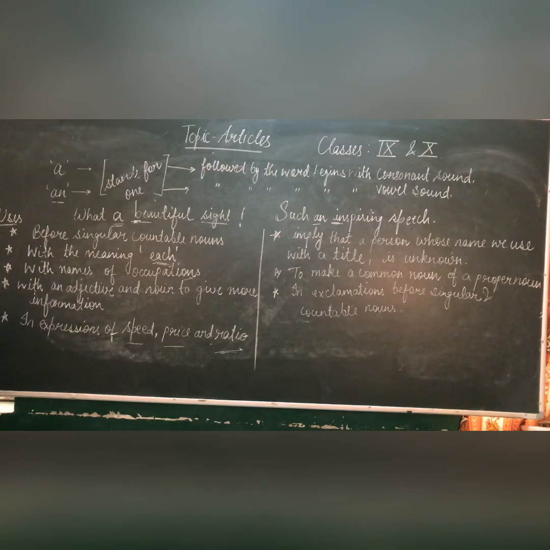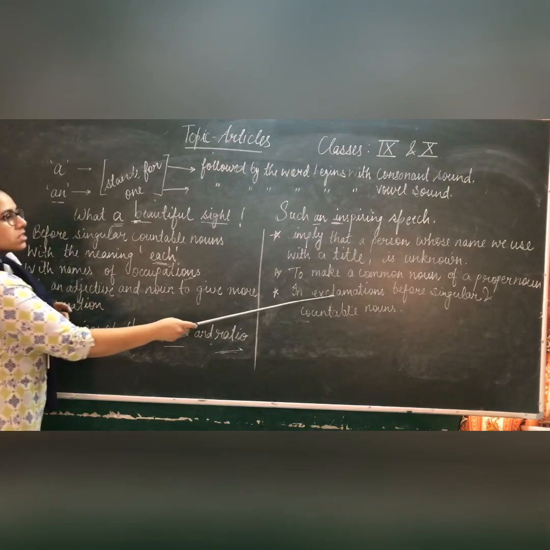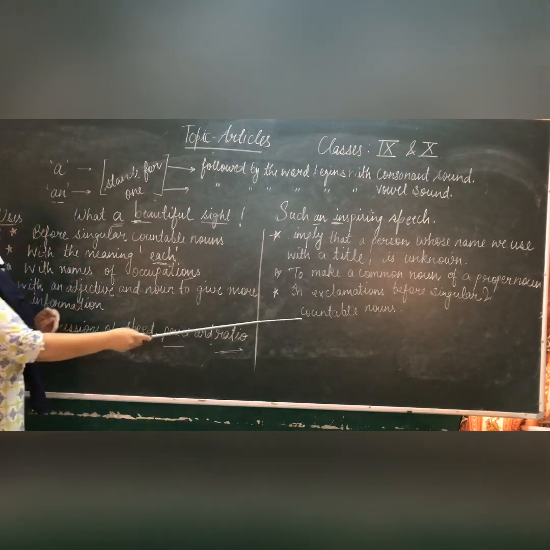For example, I am reading a piece of poetry and that very poet has imitated, or you can say has a resemblance with the writings of William Wordsworth. Then I can say this piece of poetry has been written by a William Wordsworth. So next one, last one, that is in exclamations before singular and countable nouns.